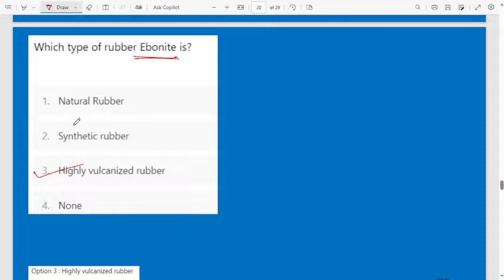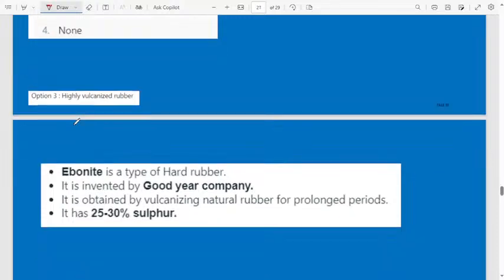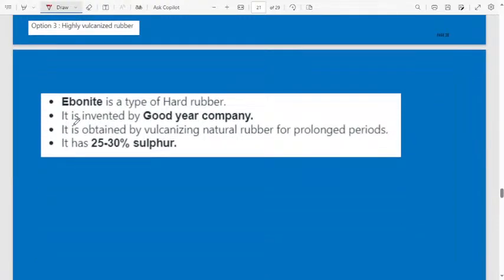Highly vulcanized rubber means that the rubber is heated in the presence of some other catalyst, which increases the strength and flexibility stability of the rubber. That is the meaning of vulcanized. Ebonite is a type of hard rubber invented by the Goodyear company. It is obtained by vulcanizing natural rubber for prolonged periods.